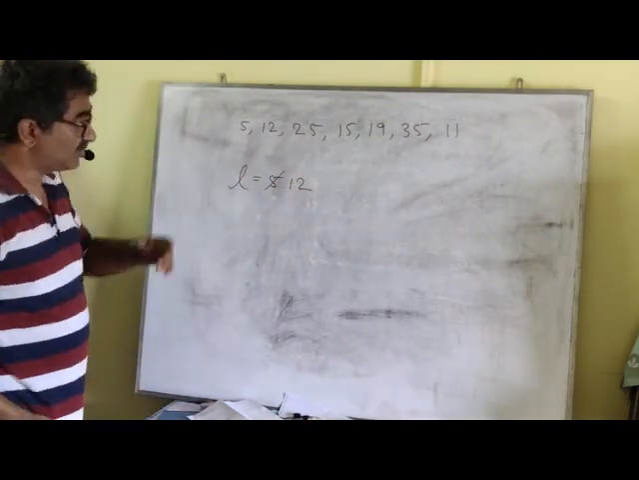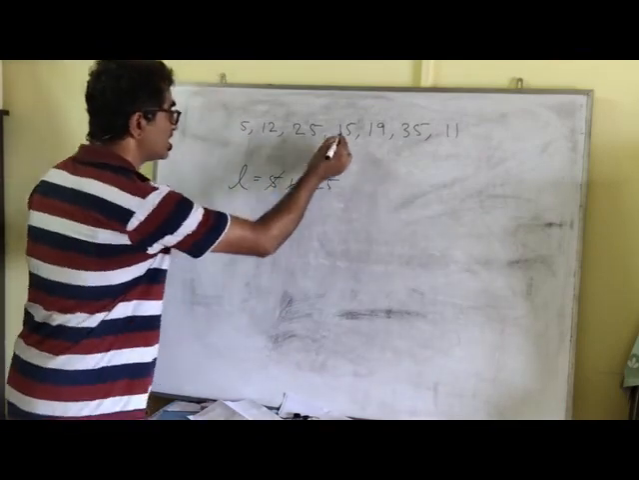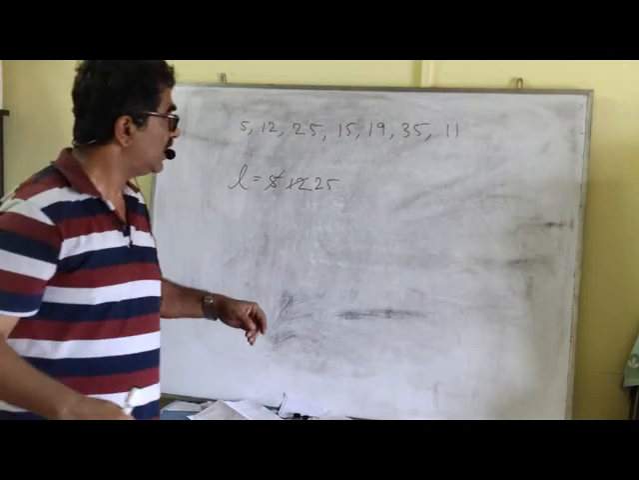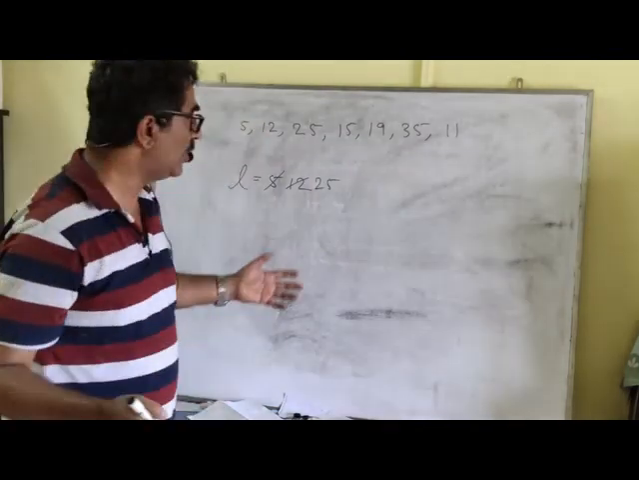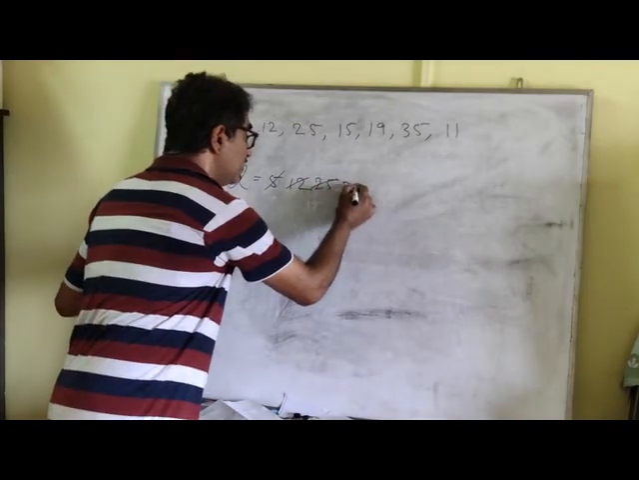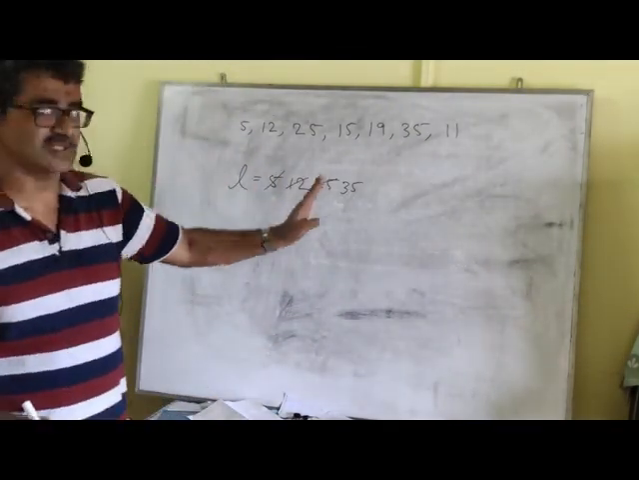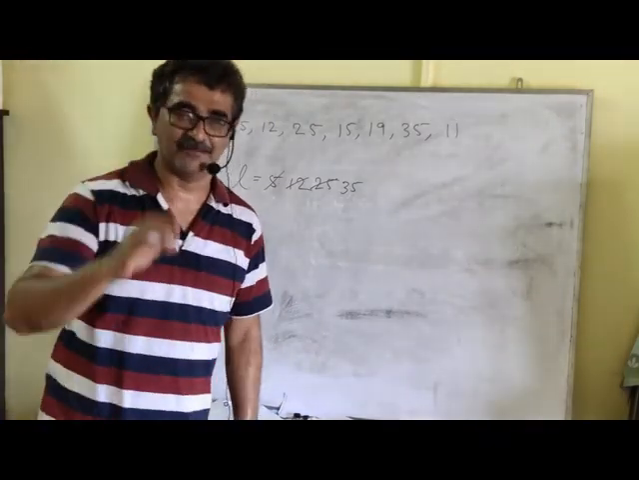Next comes 25. 25 is also greater than L, so assign it, so L is 25. Next comes 15, is it greater than L? No. Next comes 19, is it greater than L? No. Next comes 35, is it greater than L? Yes. So L will be assigned with a new value 35. Next comes 11, is it greater? No. So ultimately L contains 35, which happens to be the largest number.